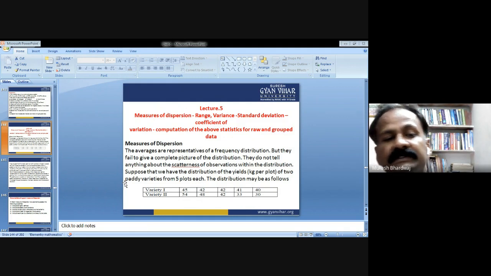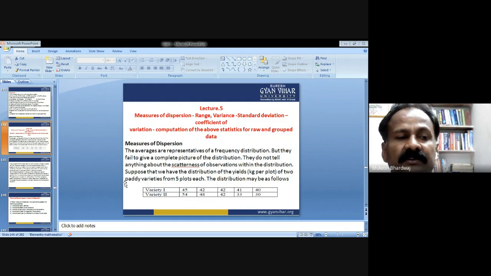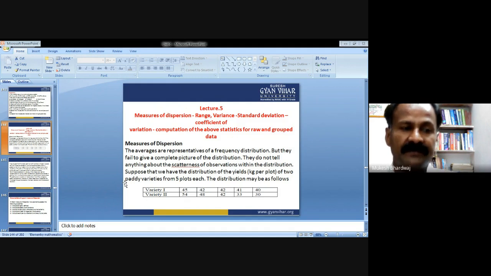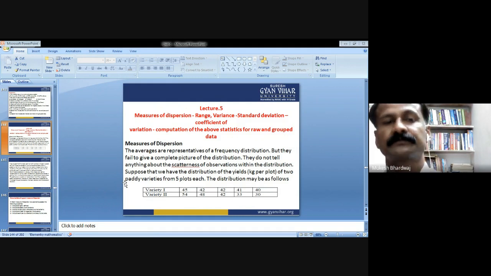Favorable events: those outcomes of a trial in which a given event may happen are called favorable cases for the event. These are terminologies which you had already done in earlier classes. Then equally likely events, mutually exclusive or disjoint events, simple and compound events, independent and dependent events,